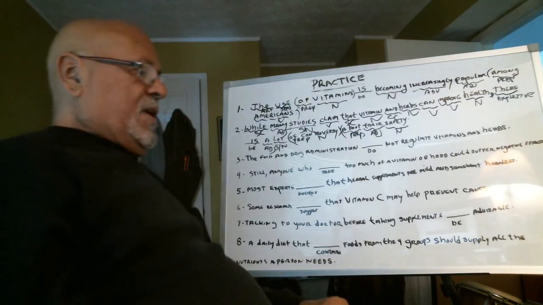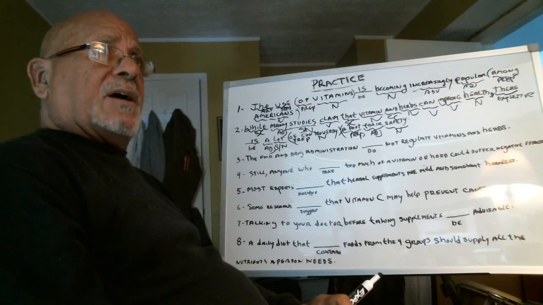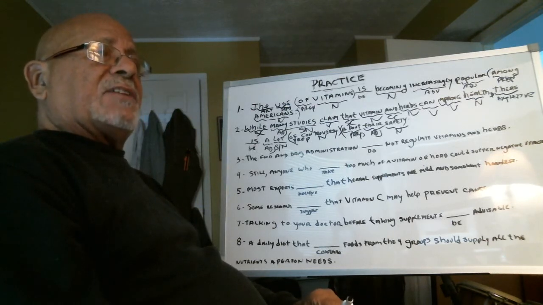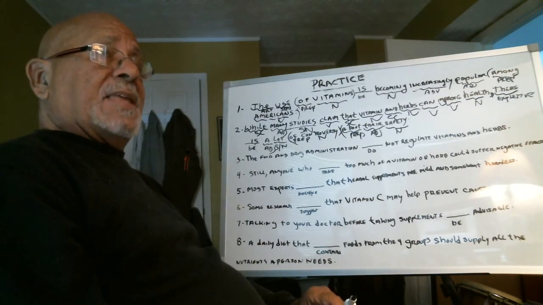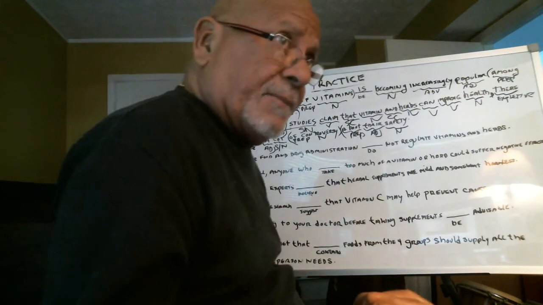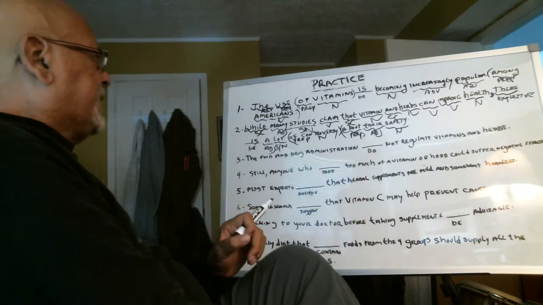Okay, remember that there can never be the subject of the sentence. And you'll come across a lot of sentences that start with there, T-H-E-R-E. It's never the subject of a sentence. Okay, let's move on to the next sentence.